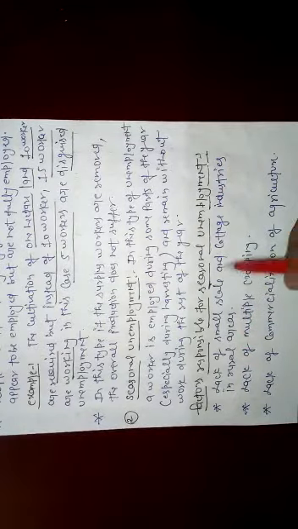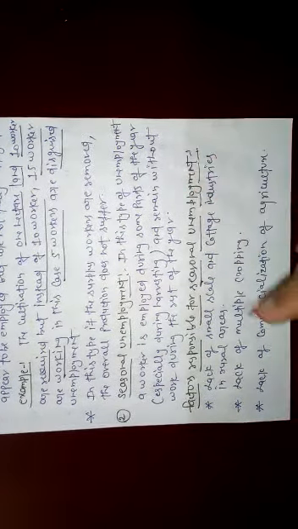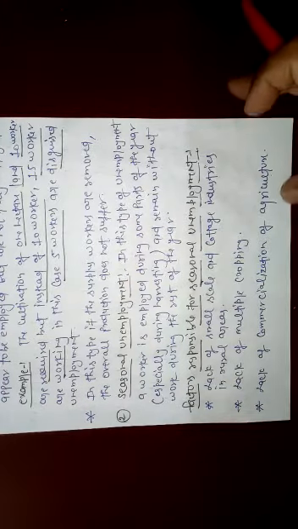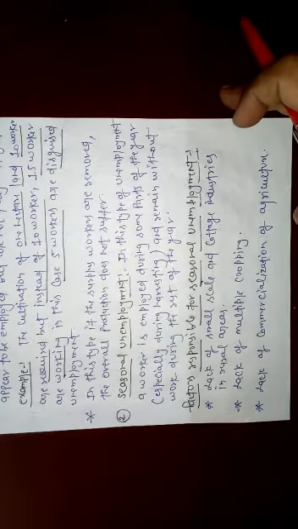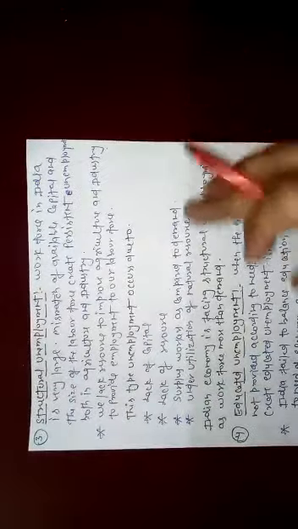Lack of small scale and cottage industries in rural areas. Small scale and cottage industries are few, that's why people are not engaged in other work. Lack of multiple cropping: the multiple cropping process is not sufficient, that's why they waste their time. Lack of commercialization of agriculture: the different crops are not sent to market and are not profitable.